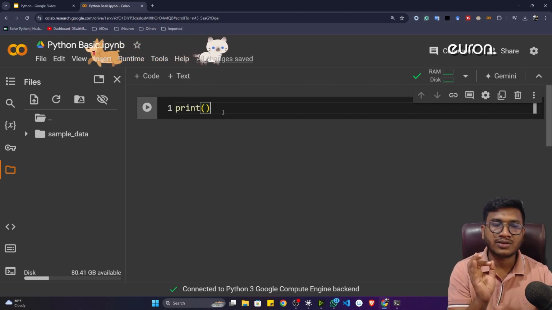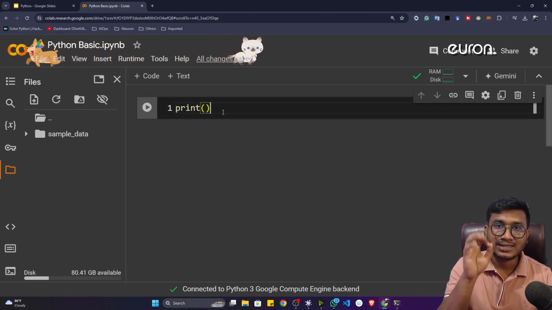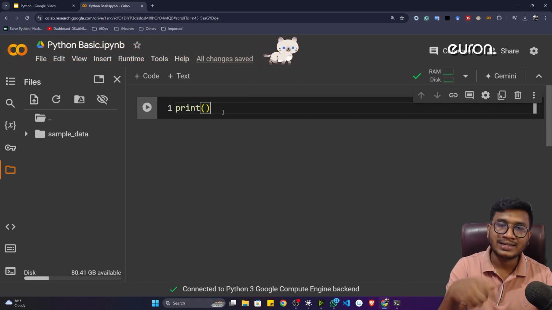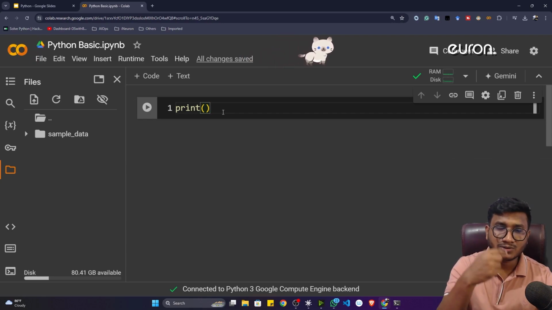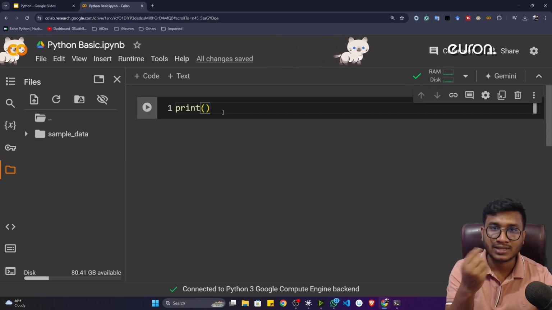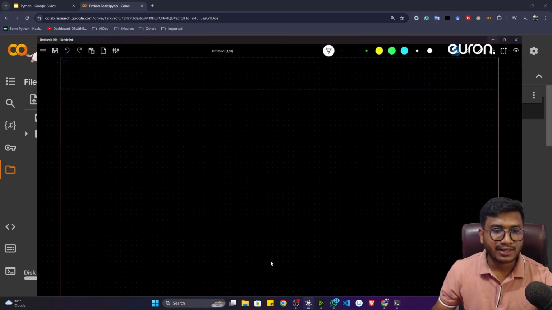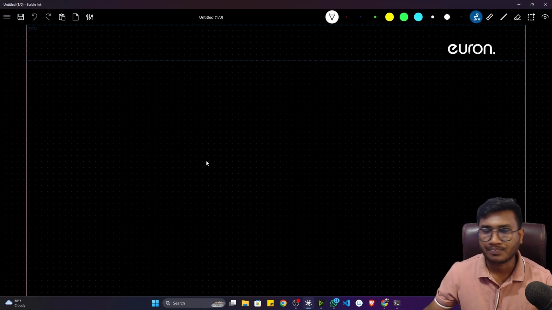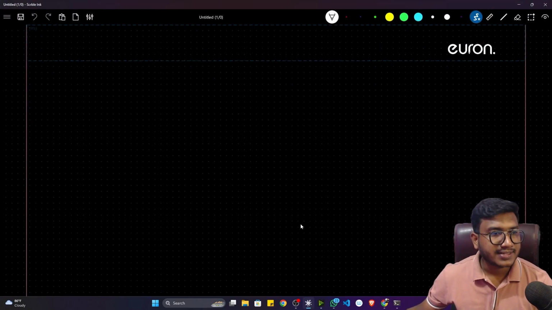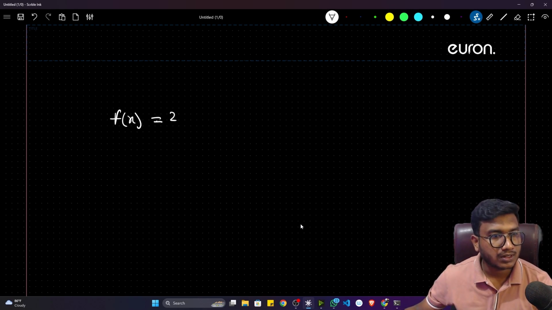Just try to consider a function as an entity. It takes one input and gives one output. It will do some processing inside the function and give you the output. I think in mathematics you have learned about functions. Let's say f is a function. Inside that you are doing something, let's say 2 times x plus 3.